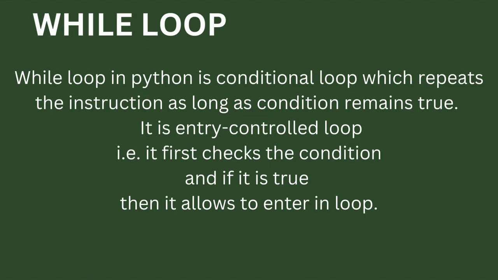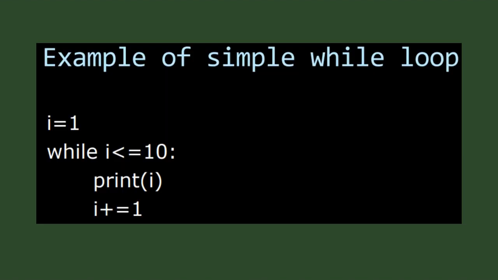Then there is the while loop. It is quite important. While loop is a conditional loop. It repeats the instruction as long as the condition remains true. It first checks for the condition, and if it is true, then it allows the loop to continue. With this, we have revised the topics under loops.